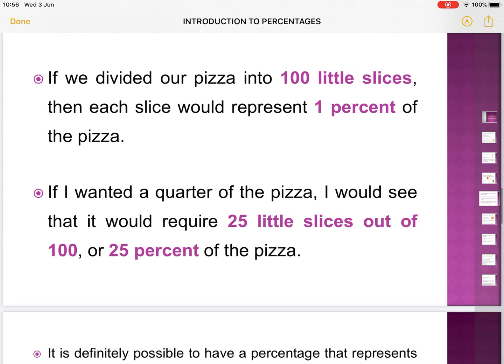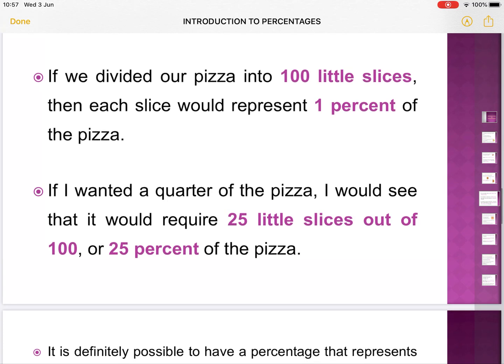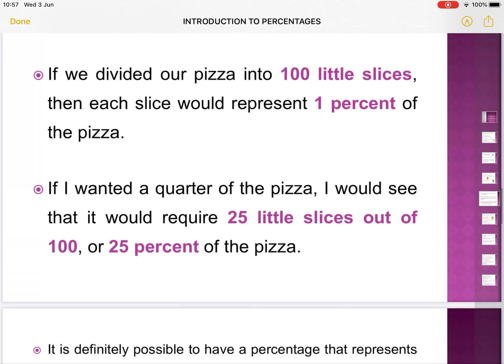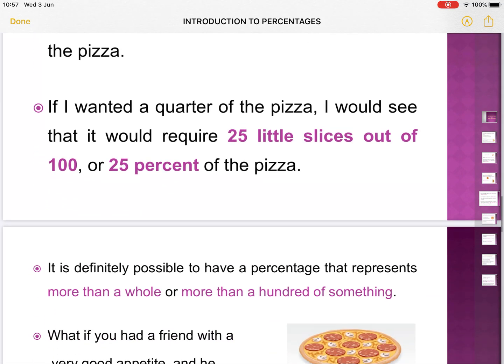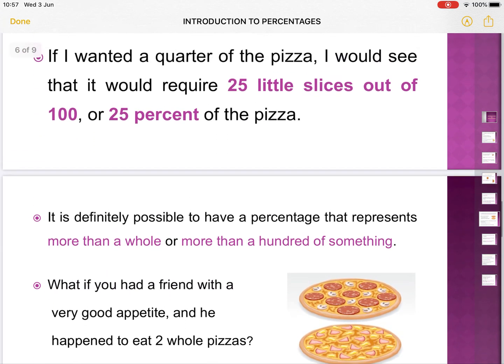So my slice of pizza would be 25%, 25 out of the 100 slices. Now, 100% represents the one whole, and 50 out of 100 would be a half.